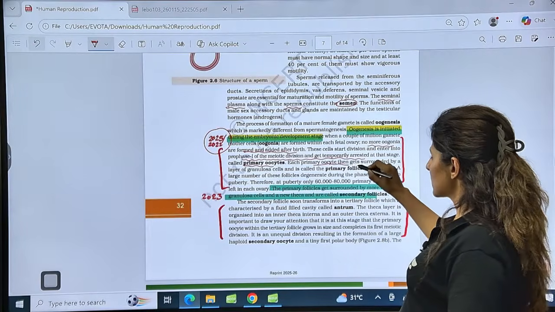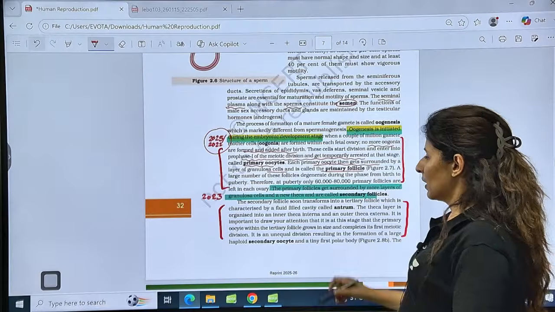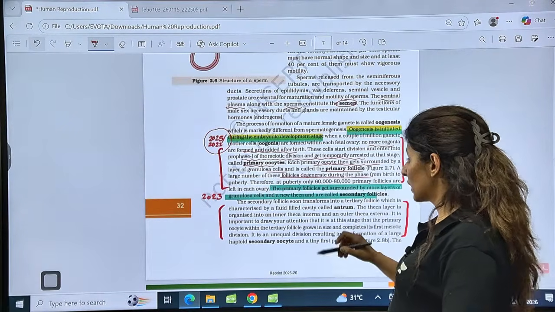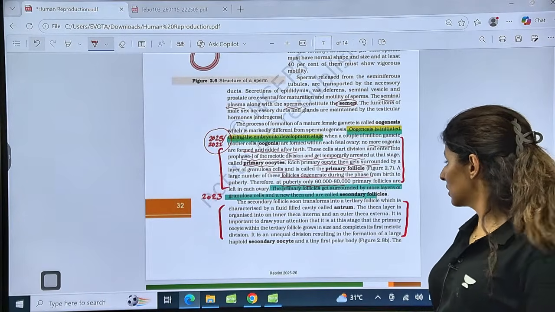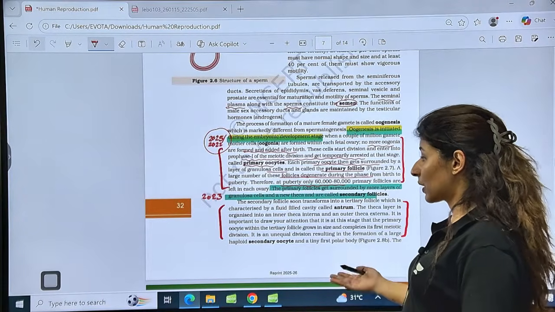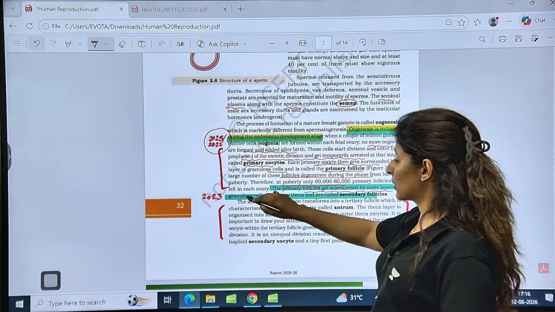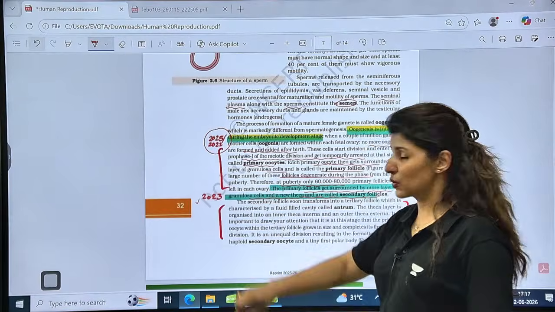Each primary oocyte is surrounded by a layer of granulosa cells to form primary follicles. Many primary follicles degenerate during this phase from birth to puberty, and at puberty we are only left with 60,000 to 80,000 primary follicles with primary oocytes. The primary follicles get surrounded by more layers of granulosa cells and a new theca and are known as secondary follicles. This was asked in 2023.